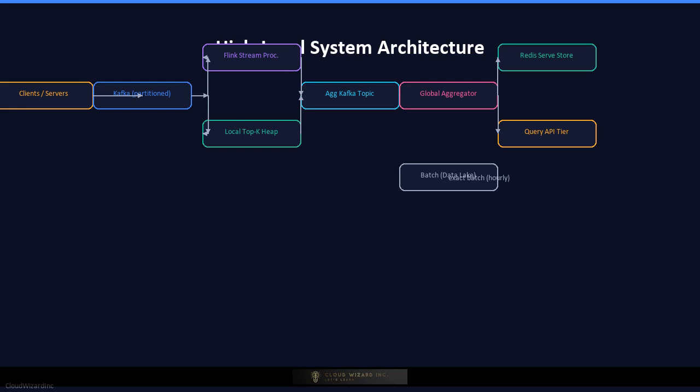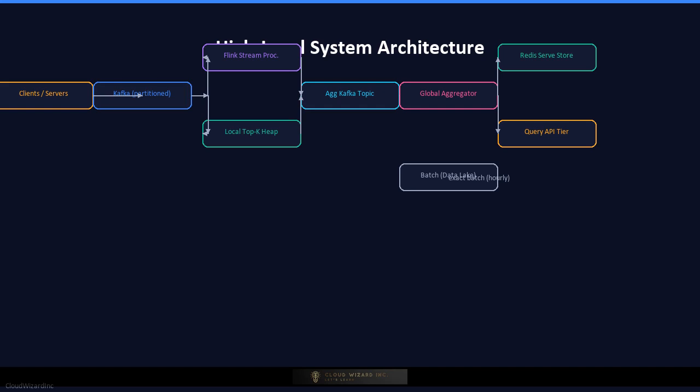Here is the high-level system architecture. On the far left, event producers, clients, servers, and mobile apps emit raw events to a Kafka cluster partitioned by item key hash. A fleet of Flink stream processors consumed from Kafka maintain per partition approximate frequency sketches using count-min sketch data structures and emit local top K candidates into a second Kafka topic every few seconds.